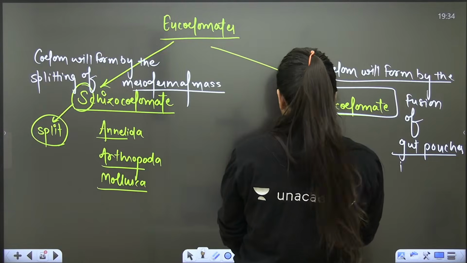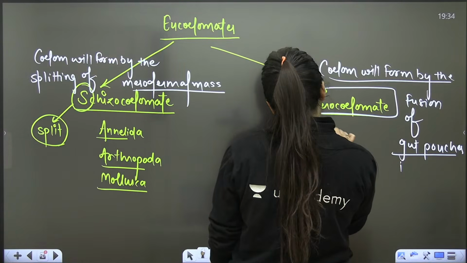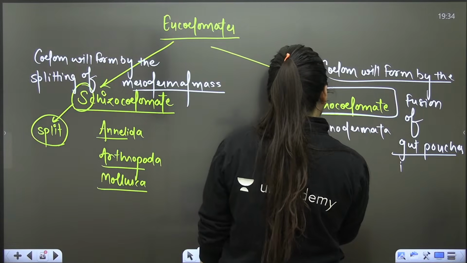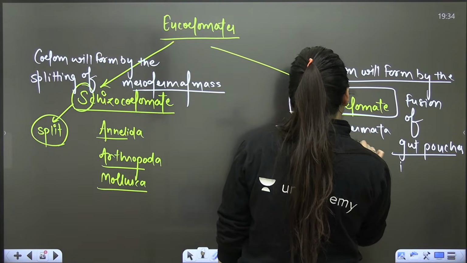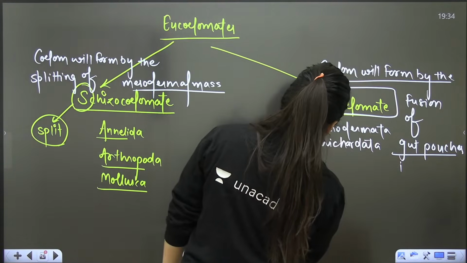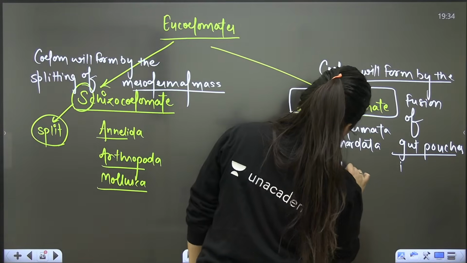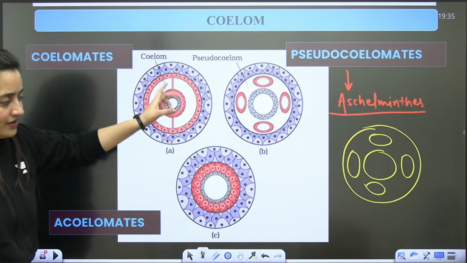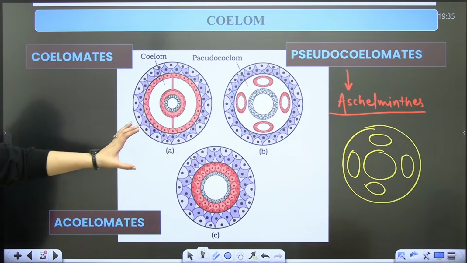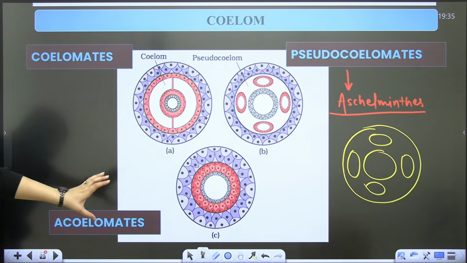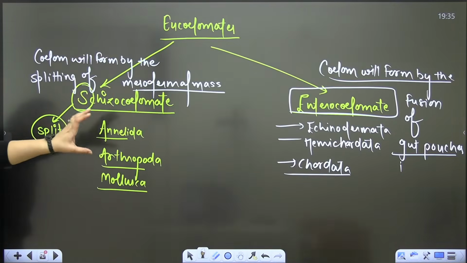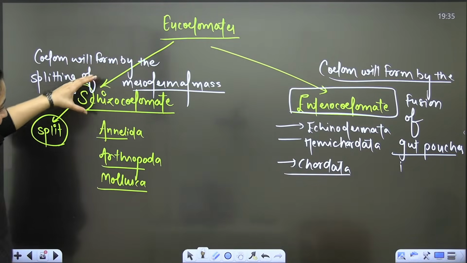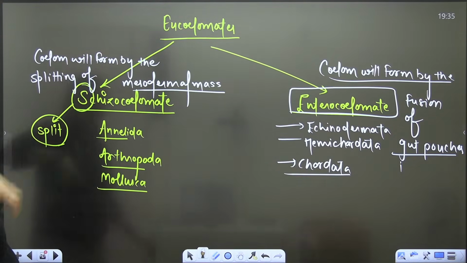So here, Echinodermata, Hemichordata and Chordata have the enterocoelom, right? The diagram is given just for the coelom, then pseudocoelomates and acoelomates. But here we have the further eucoelomates. They are further divided into Schizo and Entero.